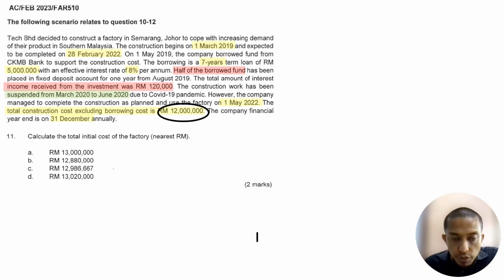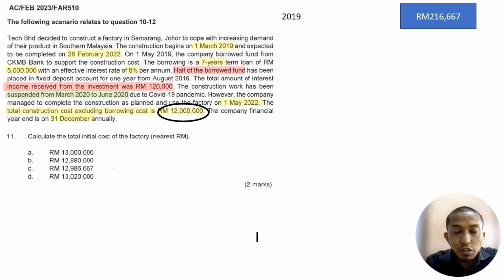Right, so we proceed. We just calculated for 2019. So next is 2020. This 2019 is from the previous calculation, I just put it here. So next, 2020, what happened in 2020 here? As we can see here, there is a suspension during 2020, which is from March to June 2020.